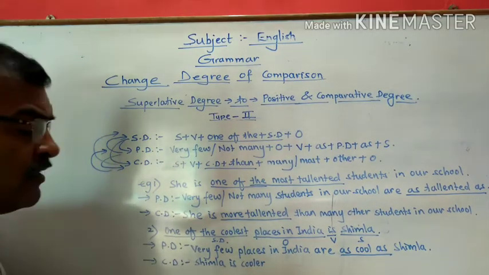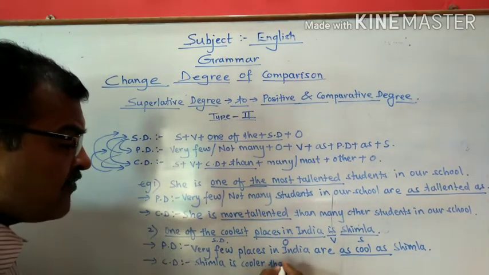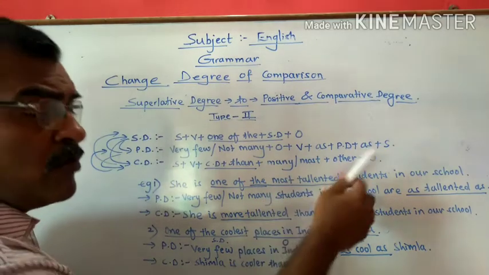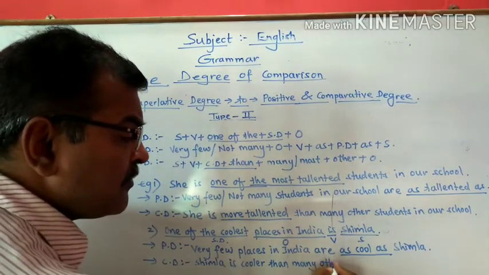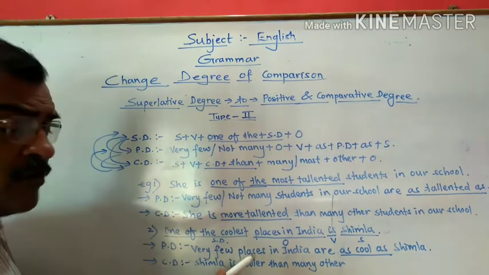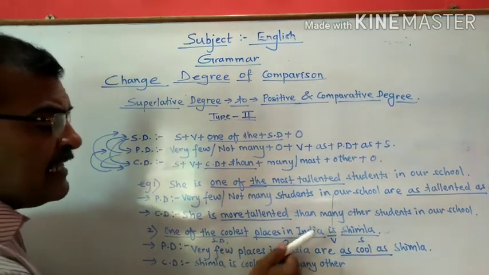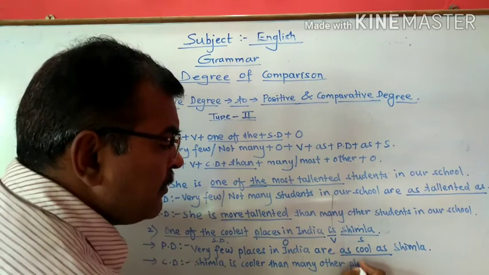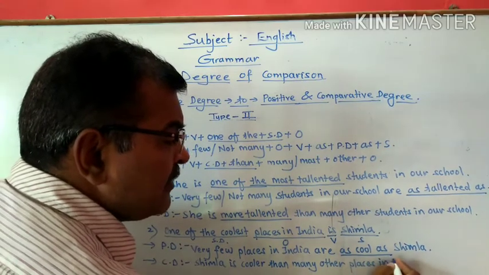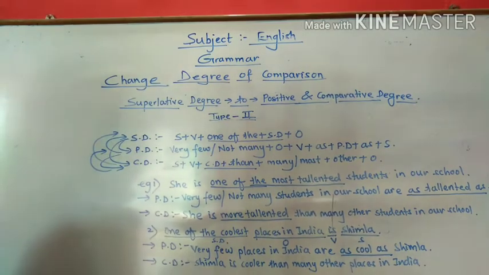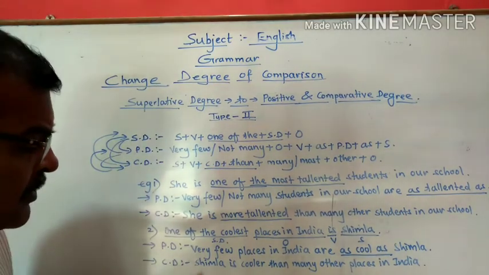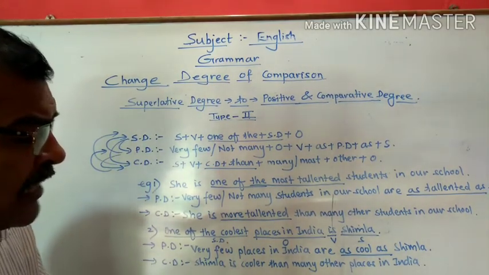Shimla is cooler. Then after that we have to take many or most. So we will take many other. Then again, what is the object part? Places in India. Many other places in India. So again we can take a look at the comparative sentence: Shimla is cooler than many other places in India.